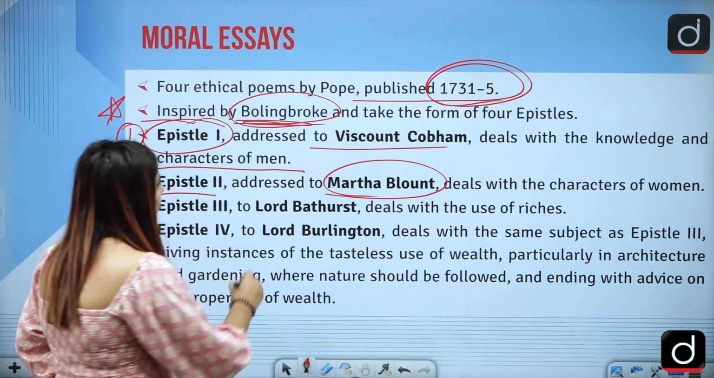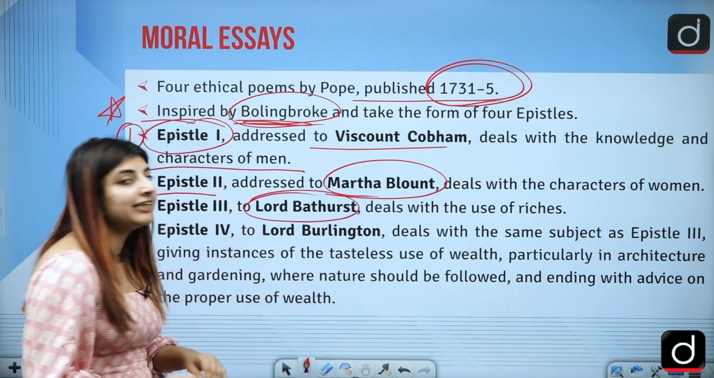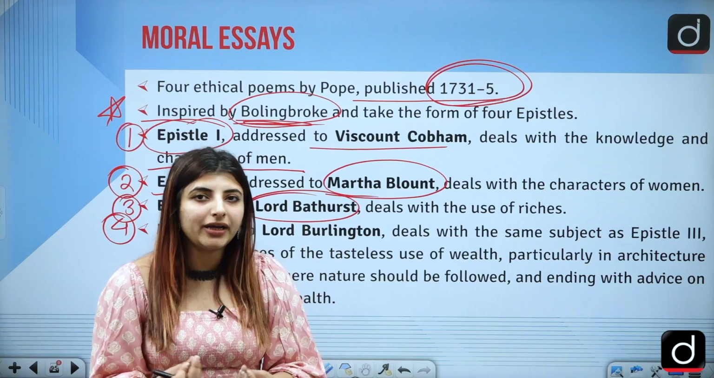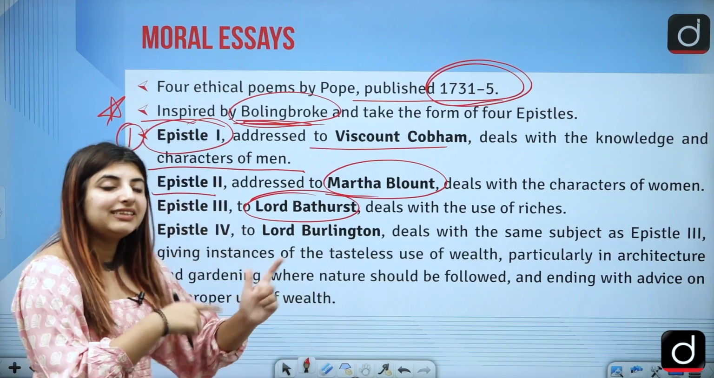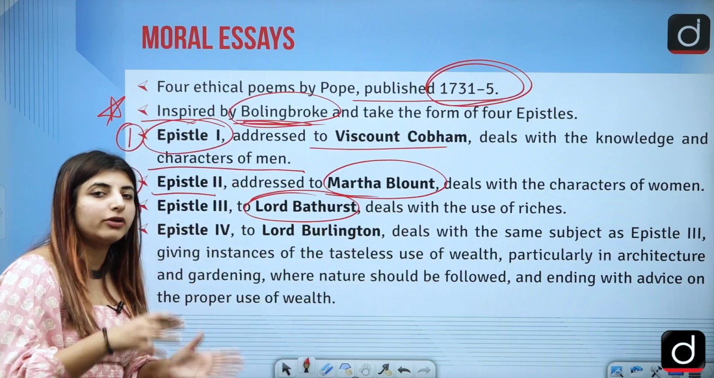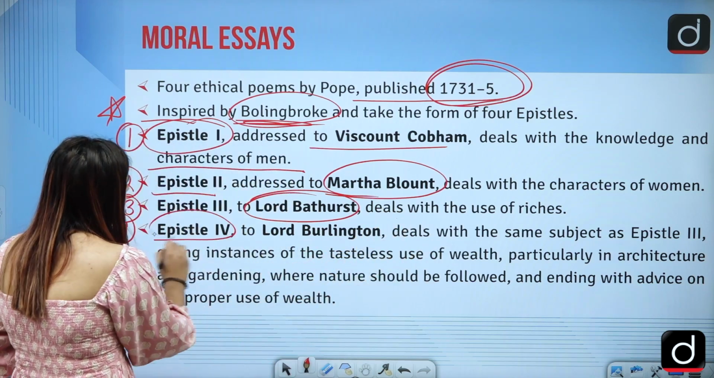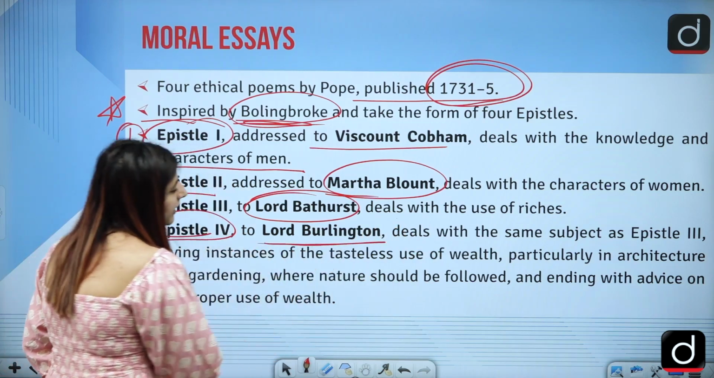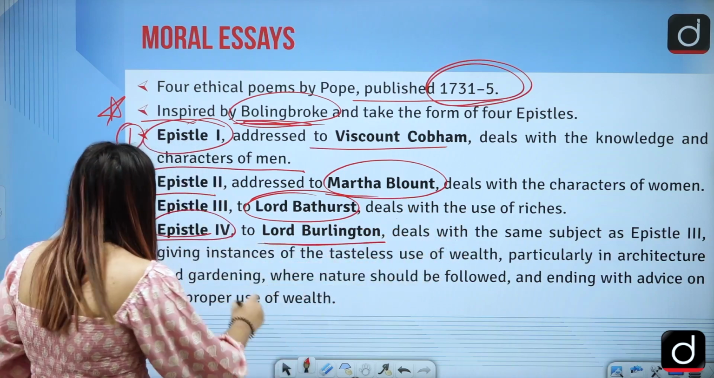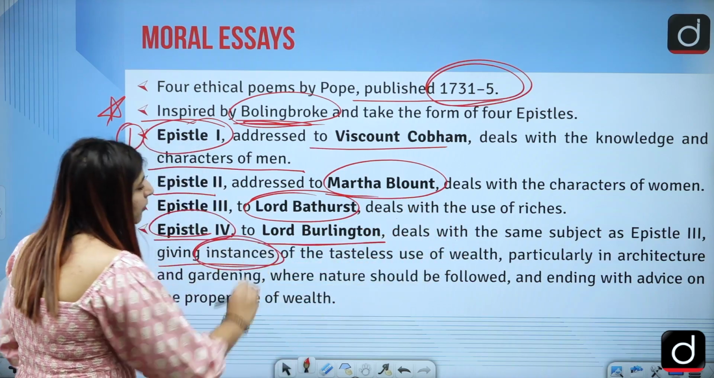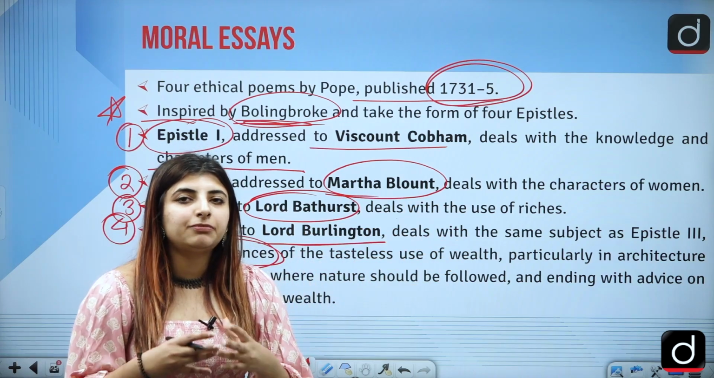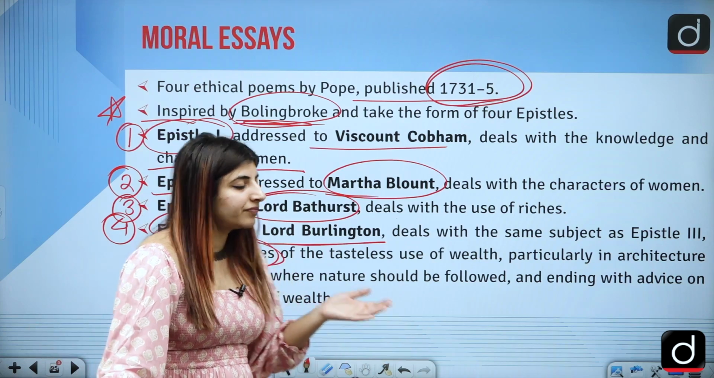Epistle 3 is addressed to Lord Bathurst, and it deals with how to use the riches, how to use the material wealth, right? And epistle 4 is the extension of the theme of epistle 3 only. It is addressed to Lord Burlington, and it deals with the use of riches, plus instances are provided with the tasteless use of wealth, that how you should not be spending your money just like that. Correct?